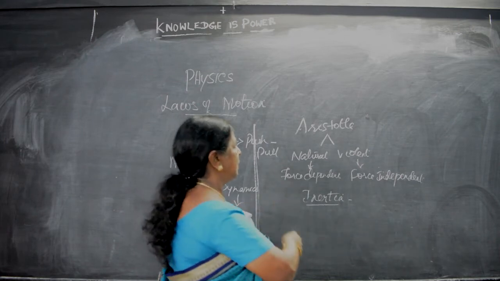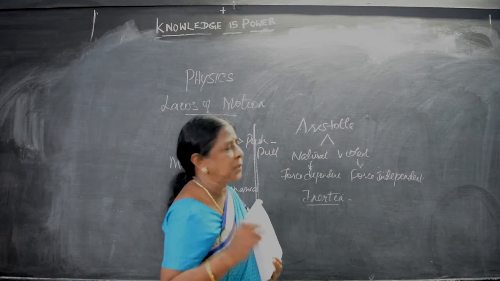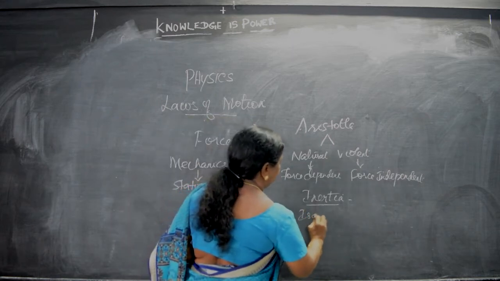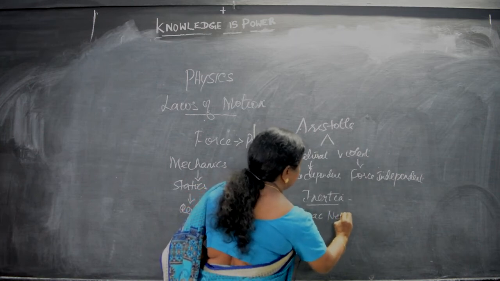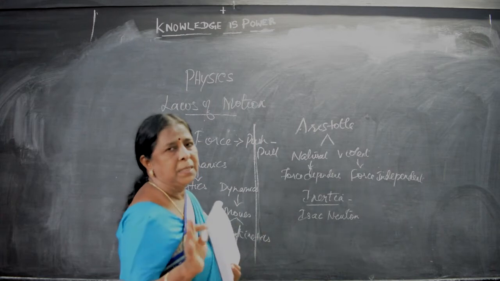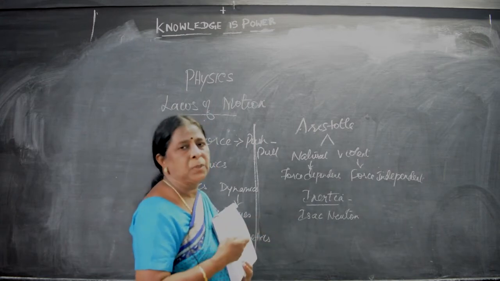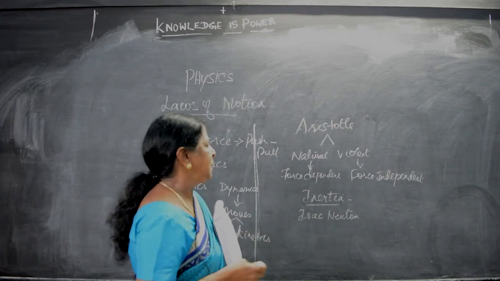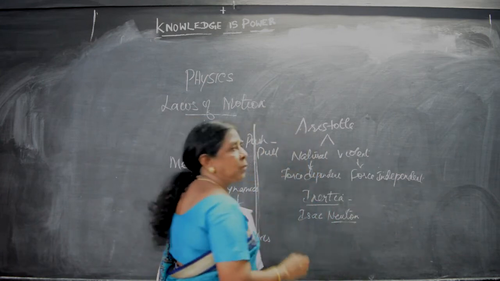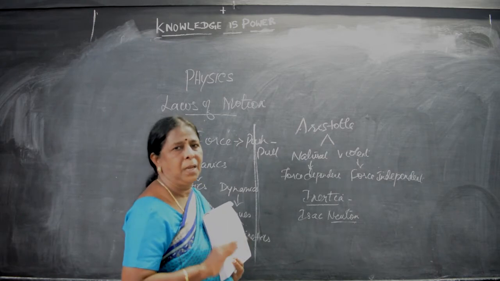This inertia was also discussed by Isaac Newton. Isaac Newton is the other scientist, you know him well, who is famous for his gravitational force. He proposed three laws about force, which are known as Newton's laws. He was very famous, so his laws are known as Newton's laws.